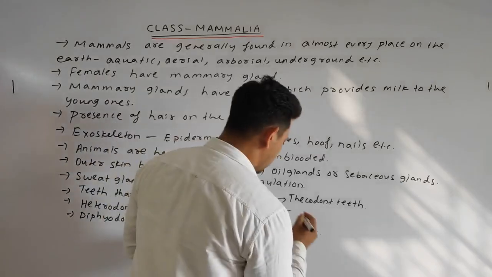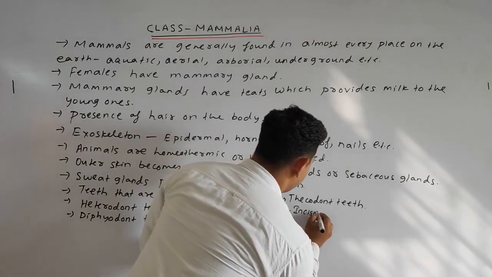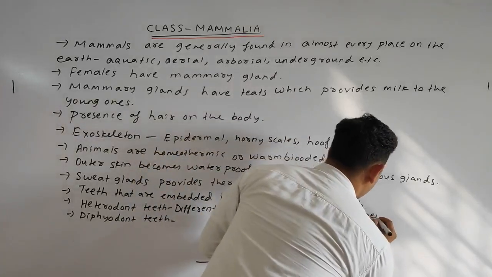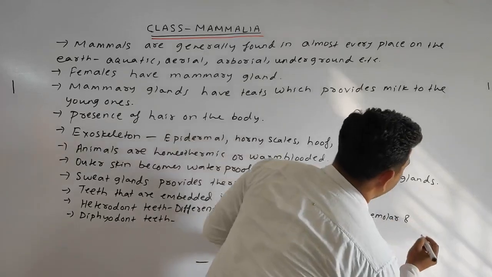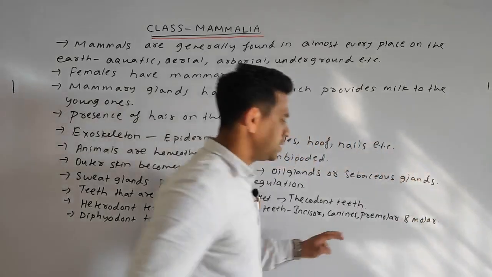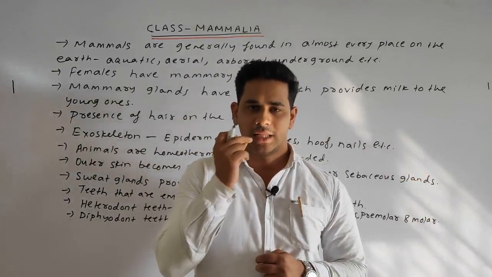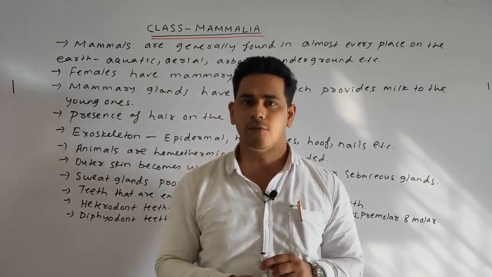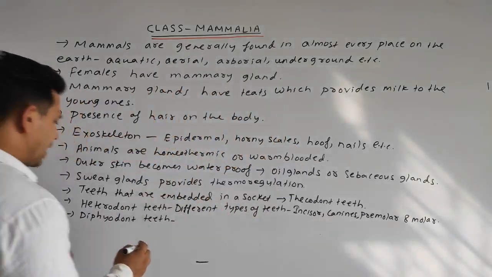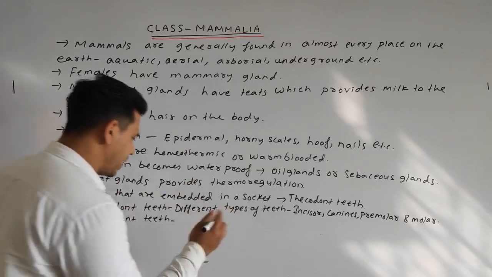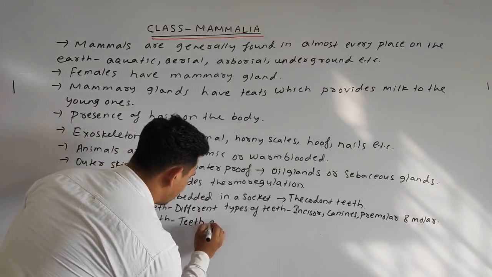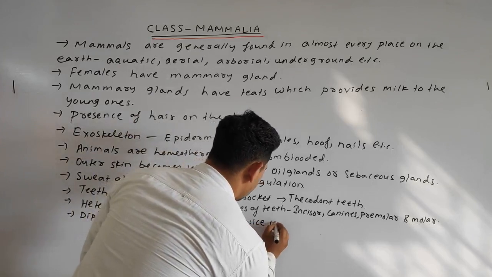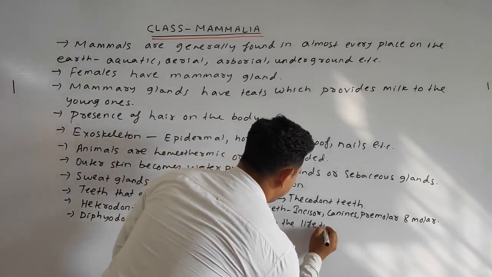Some of the common teeth are incisor, canines, premolar, and molar. These are the various teeth that we find. First the incisor, the cutting teeth, then the chisel shaped teeth for tearing, which are called canines, then the premolar and the molar teeth for grinding or crushing the food. Diphyodont means the teeth arise twice in the whole lifetime. Teeth arise twice in the lifetime.